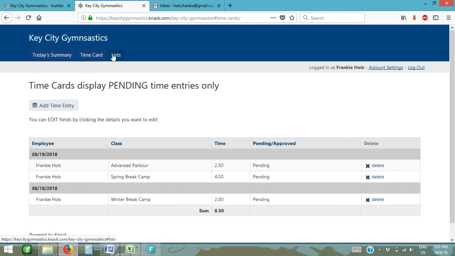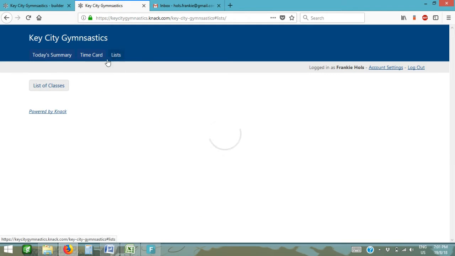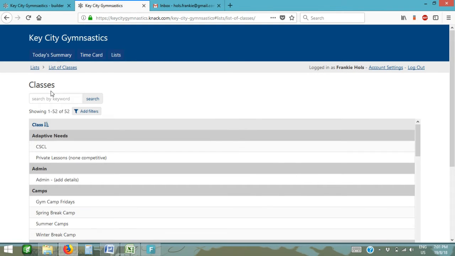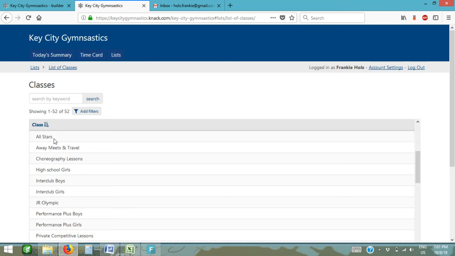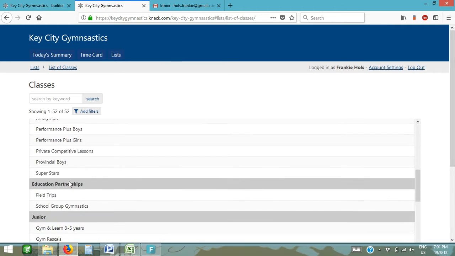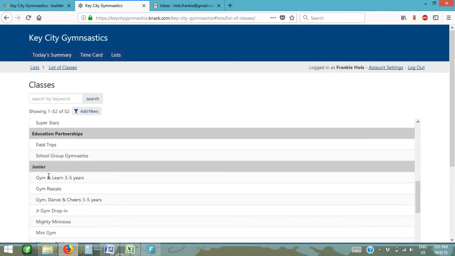And then our last tab here is just if you are wondering about your class, like what options there are in the drop-down list, this is where we can look at that. So it's a list of everything, the program and then the classes. So we can see here when we go to competitive, we've got all the classes that fall under competitive.